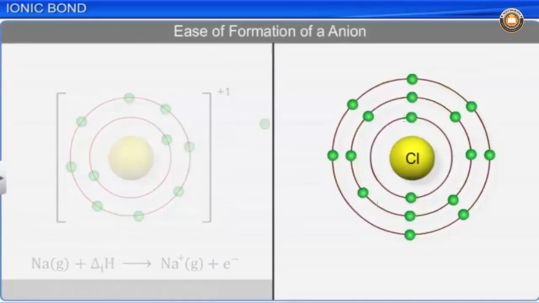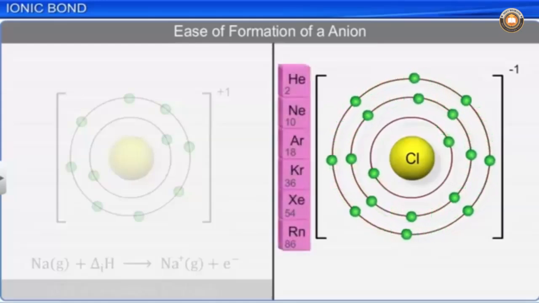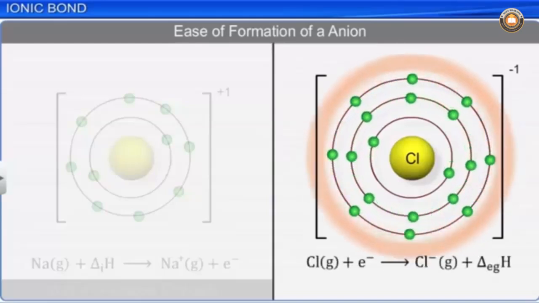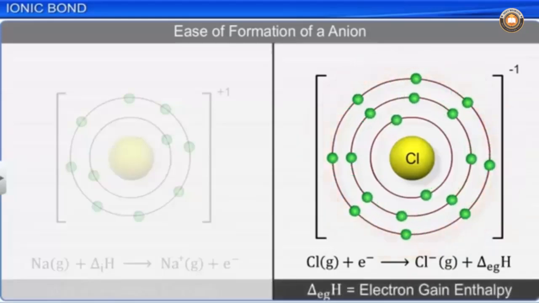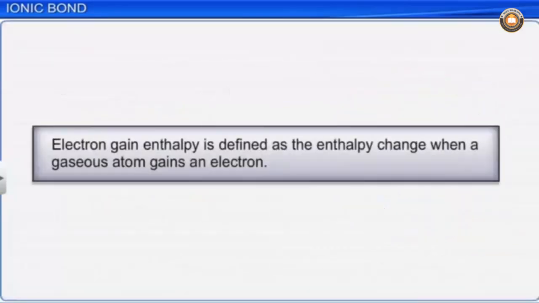Similarly, chlorine accepts one electron to attain the configuration of its nearest noble gas, argon. The amount of energy liberated for the gain of an electron by chlorine atom is said to be electron gain enthalpy. It is represented as delta EGH. It is defined as the enthalpy change when a gaseous atom gains an electron.